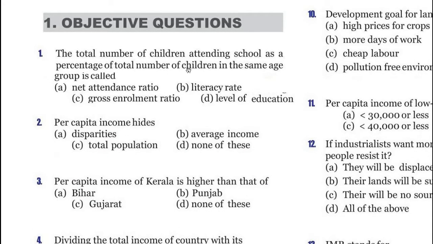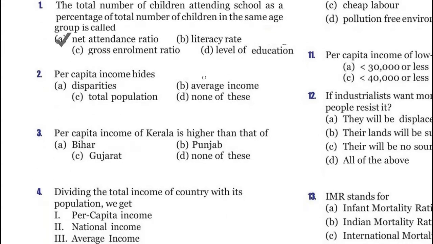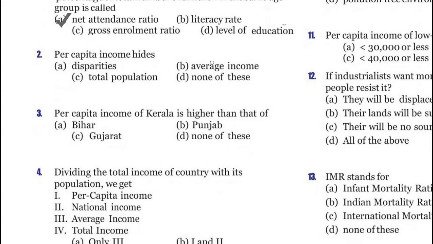The total number of children attending school as a percentage of the total number of children in the same age group is called net attendance ratio, literacy rate, gross enrollment ratio, or level of education. And its correct answer is option A, net attendance ratio. I think you all have read it.